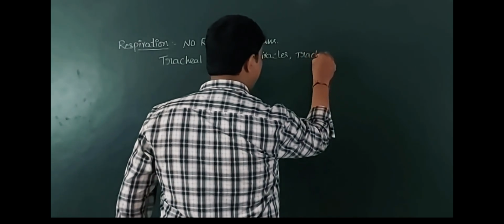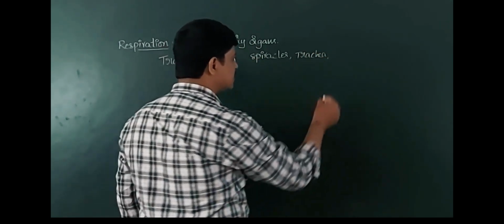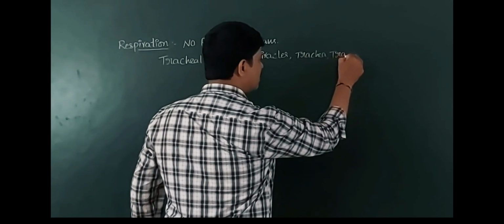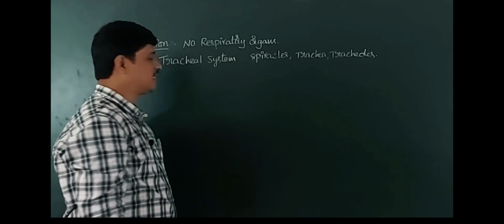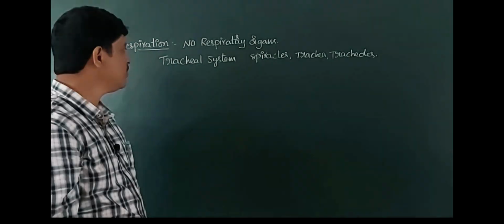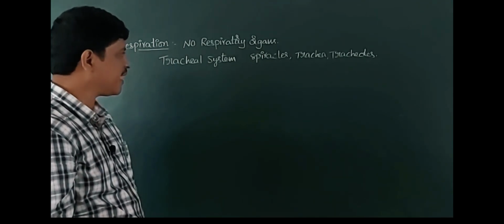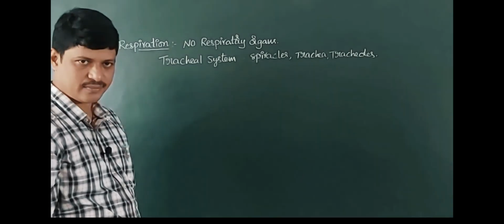The tracheal system of these animals includes spiracles, trachea and tracheoles.